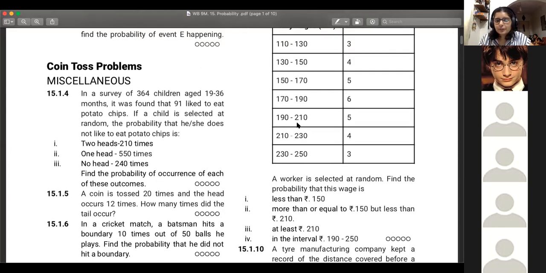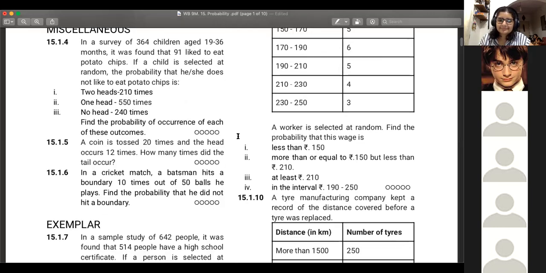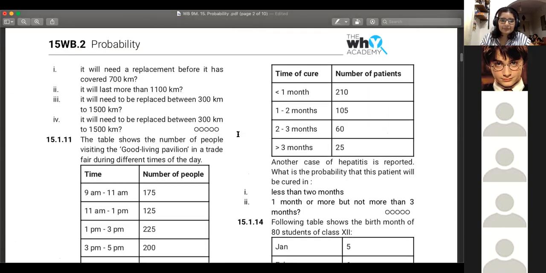So at least 210 means anything more than 210. So that would again be 4 plus 3. So these are the two rows that you will consider. Okay, ma'am. I took 190 and 200 also. Ah, you saw the 210 here and then you took it up. Yeah, just be careful about that.